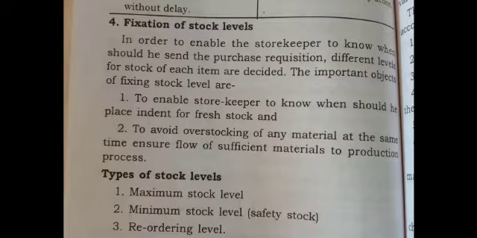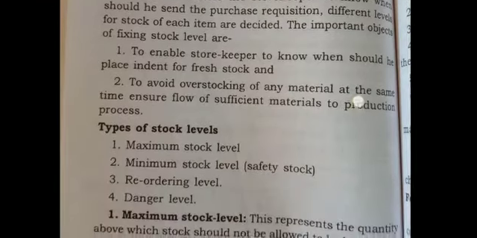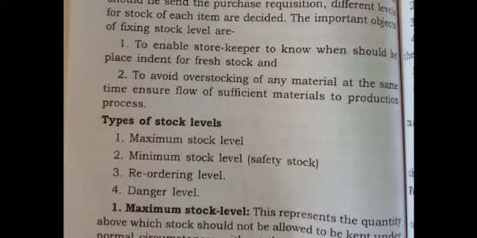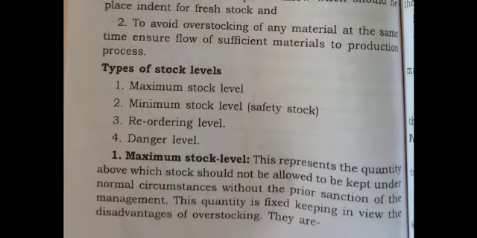The raw material is always required for production continuously. It should not be on an ad hoc basis, it should be on a continuous basis. So what are those stocks? That means what are the different types of levels of stocks? The levels of stock may be the maximum stock level, the minimum stock level, the reordering level, or the danger level. Let us discuss these different types of stock level.